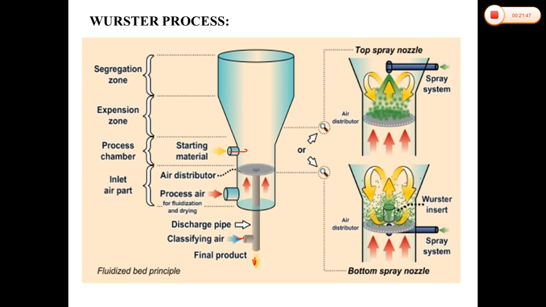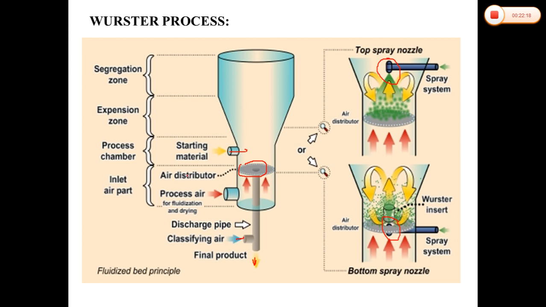These are the regions where our air is distributed. Here we can see top spray nozzles, which are for our coating solutions, and the bottom spray system, which will be for our air process. When we provide the formulations of polymer solutions, the powder particles repeatedly contact those solutions and get coated.